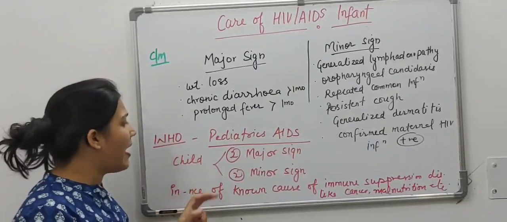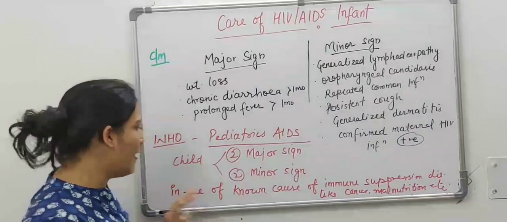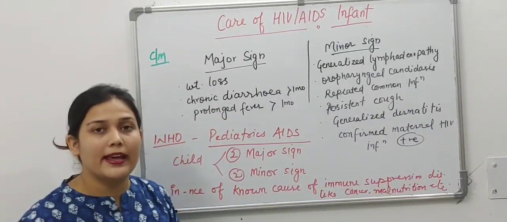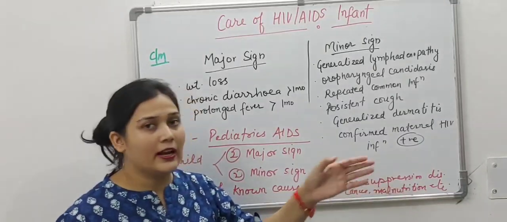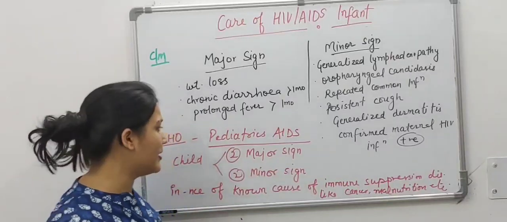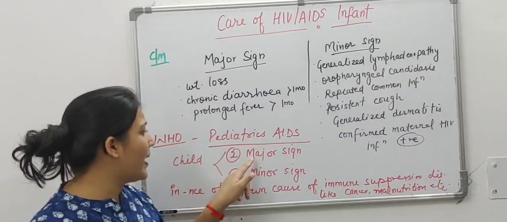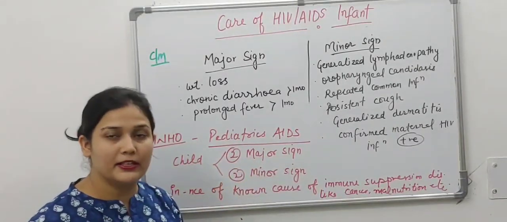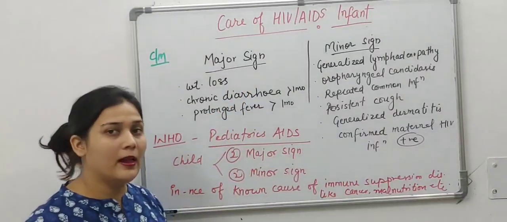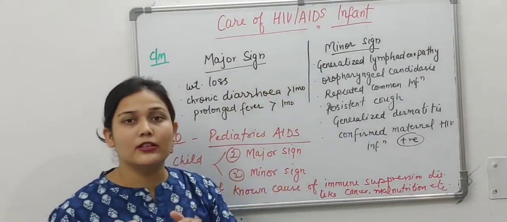So if the child is having two major signs and two minor signs present, in absence of a known cause of any immunosuppressive disease like cancer or malnutrition, or the child is taking any treatment for any immunodeficiency disease. So if these diseases are absent and two minor signs and two major signs are present, we will call that the child is suffering from AIDS.